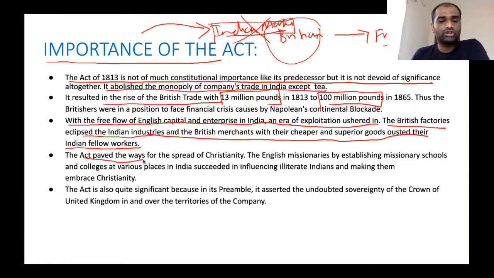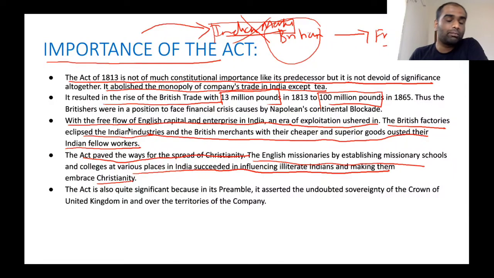Clear. Now, this act also paved the way for spreading Christianity in India. English missionaries, by establishing missionary schools and colleges at various places in India, succeeded in influencing illiterate Indians and making them embrace Christianity. Christian missionaries started to come to India because this act allowed British citizens to settle down in India. These people came to India. They set up a number of schools, colleges, as well as missions in India. Now these missionaries started to convert Indians to Christianity owing to their low educational status. Since these people were devoid of any sort of knowledge, they started to convert them to Christianity.